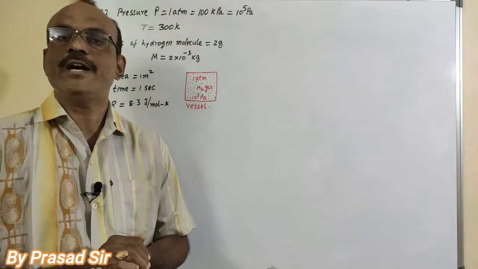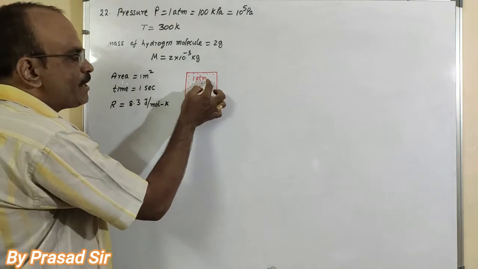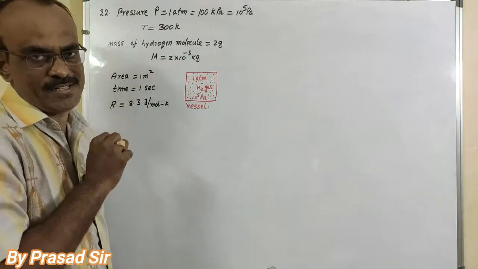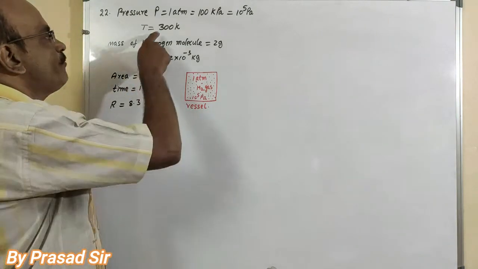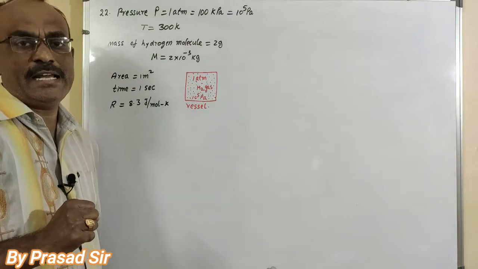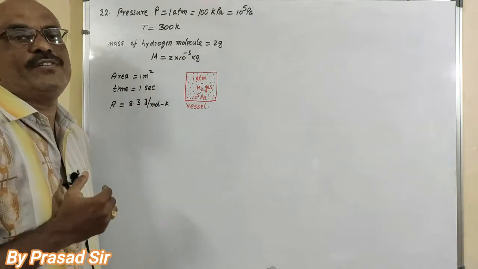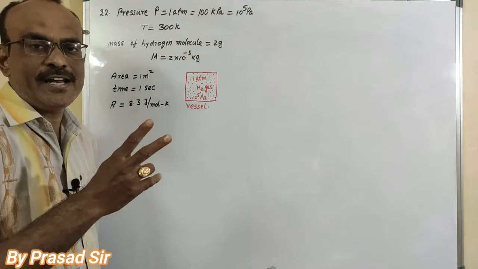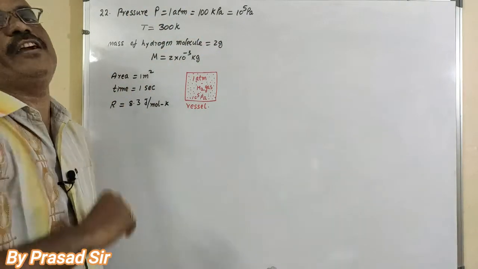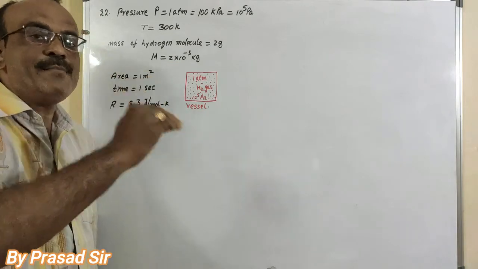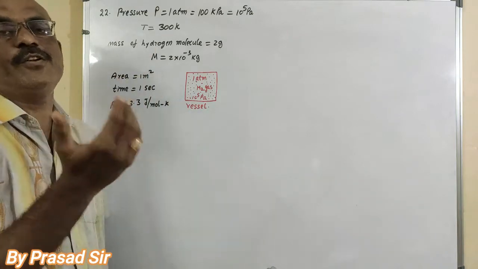In this question number 22, they gave one vessel. In that vessel, 1 atmosphere of hydrogen gas is present at a temperature of 300 Kelvin. First of all, they told us to calculate the average speed of the hydrogen gas molecules. And second, if the hydrogen gas molecule strikes the walls of the container at an angle of 45 degrees, how many molecules strike the wall at 45 degrees per square unit area? That we want to calculate.